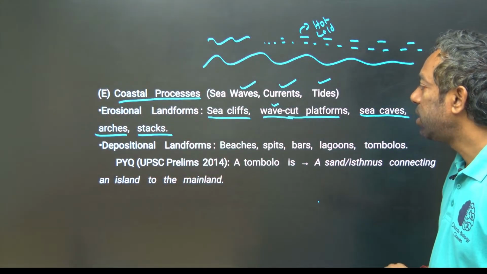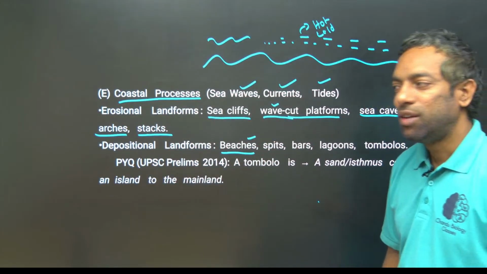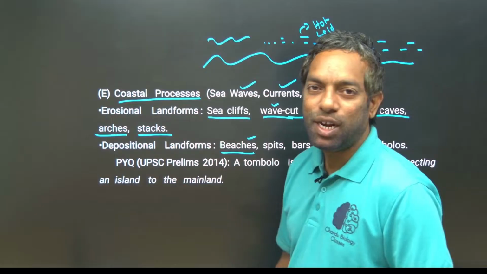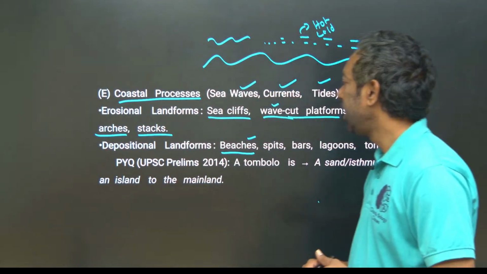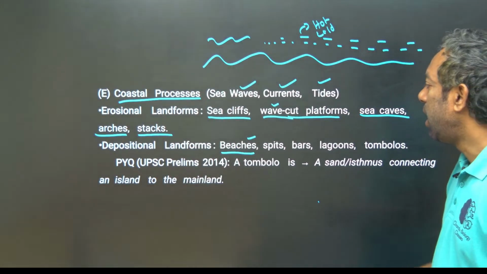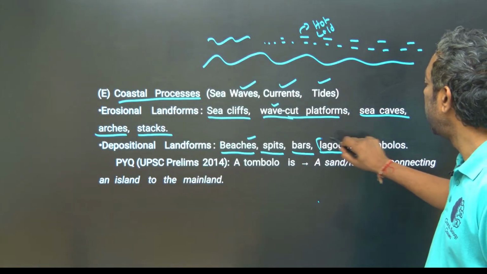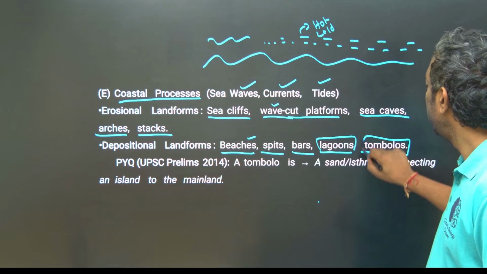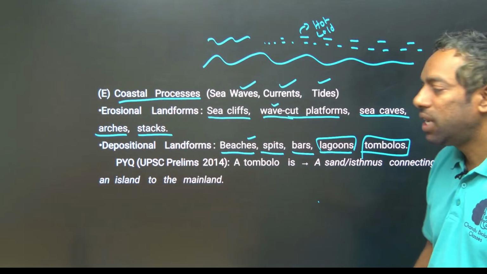And for depositional landforms, beaches. They can ask you which one of the following is a depositional landform: arches, stacks, sea cliffs or beaches. Beaches are the depositional landform. And spits, bars, lagoons, this is important, lagoons also, and tombolos. These are the depositional landforms.